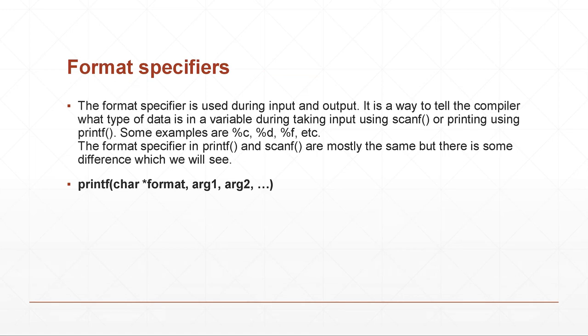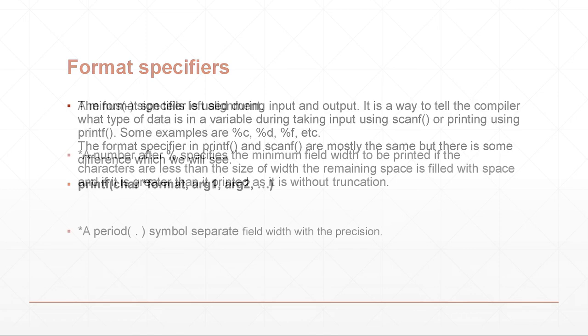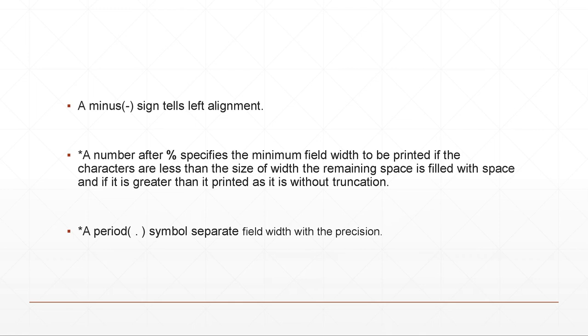Next, we are going to see about format specifiers. The format specifier is used during input and output. It is a way to tell the compiler what type of data is in a variable while taking input using scanf or printing using printf. Some examples for the format specifiers are %c, %d, %f, etc. These are examples for format specifiers. The format specifiers in printf and scanf are mostly the same, but there are some differences which we will see.